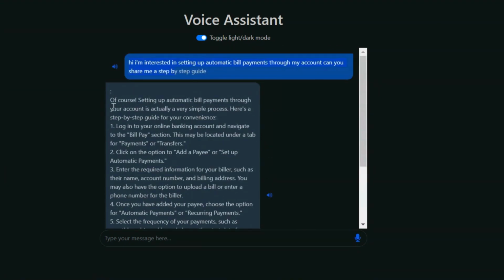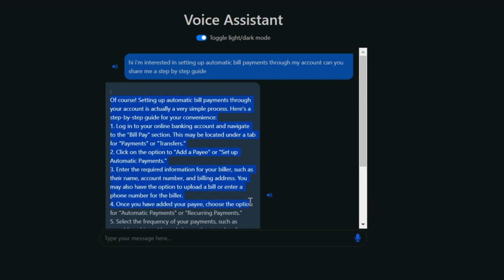Of course, setting up automatic bill payments through your account is actually a very simple process. Here's a step-by-step guide for your convenience. 1. Log into your online banking account and navigate to the Bill Pay section. This may be located under a tab for payments or transfers. 2. Click on the option to add a payee or set up automatic payments. 3. Enter the required information for your biller, such as their name, account number, and billing address. You may also have the option to upload a bill or enter a phone number for the biller.